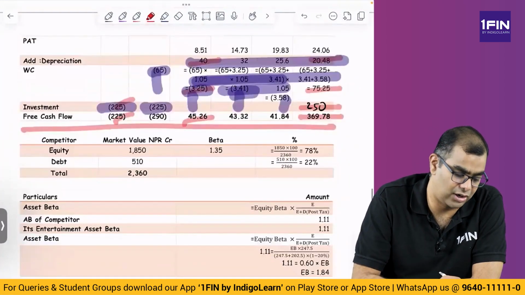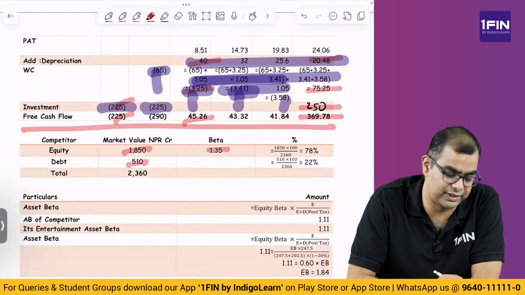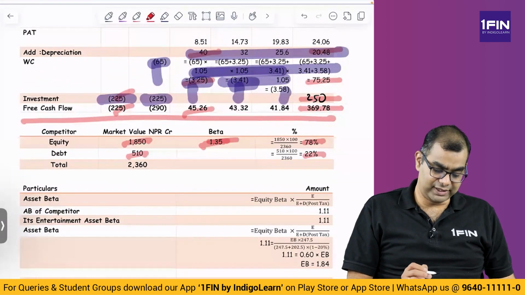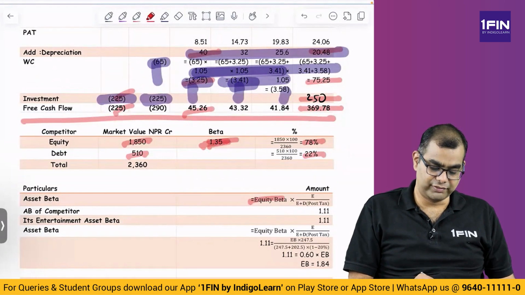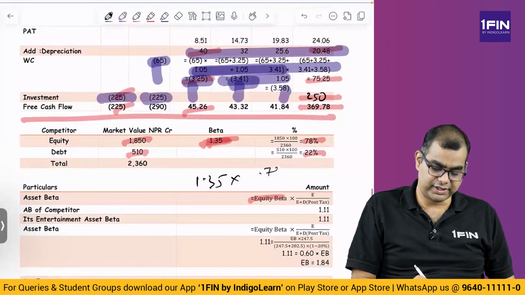You take the competitor. Competitor has 1850 and 510 as its equity and debt and beta of 1.35. So the ratio is 78:22. Now beta what they have given is what? Levered beta. So you have to arrive at unlevered beta. So equity beta, which is 1.35, into 0.78 divided by 0.78 plus 0.22 into 1 minus tax rate of 20%.